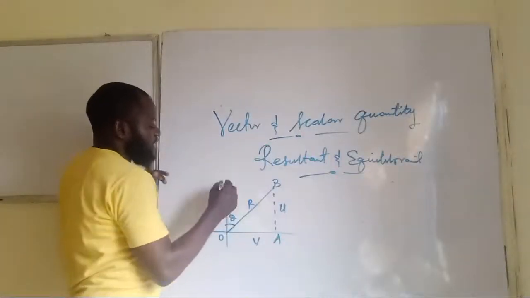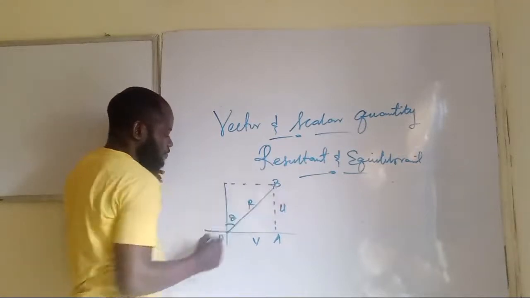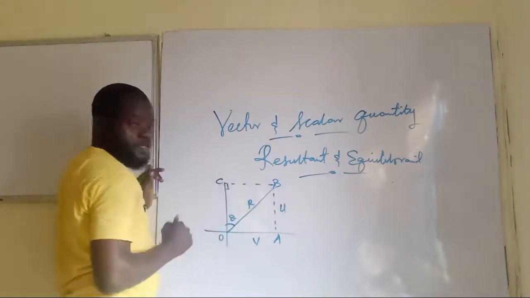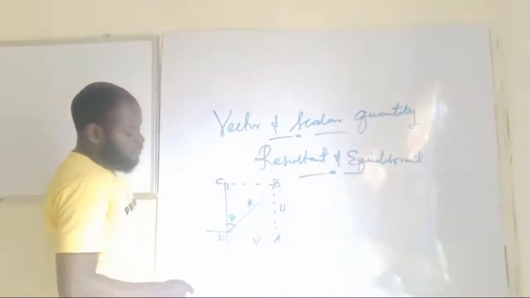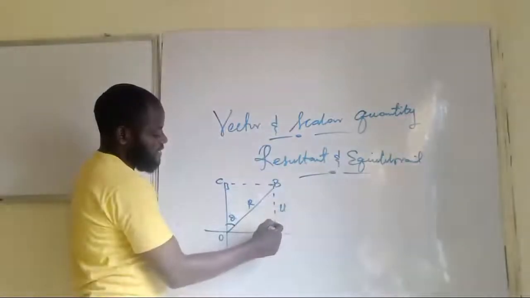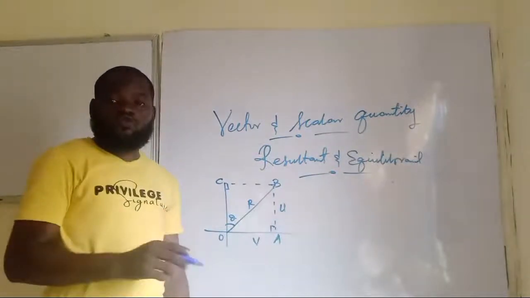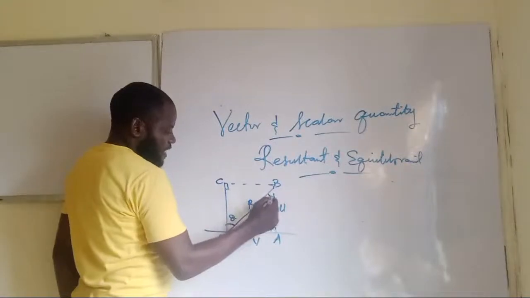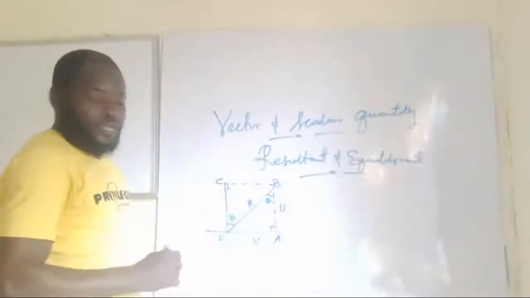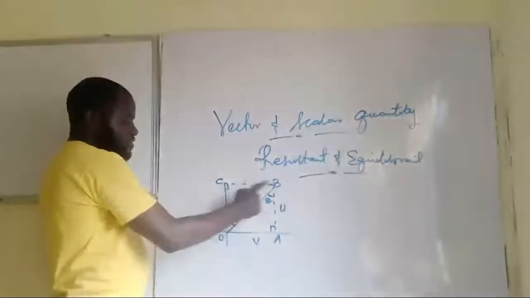I'm having two right angle triangles here. Let me call this point C. A right angle triangle OCB and a right angle triangle OAB. You can consider any of the two triangles. This angle is alternate to this angle here. So I can consider any of the two triangles.